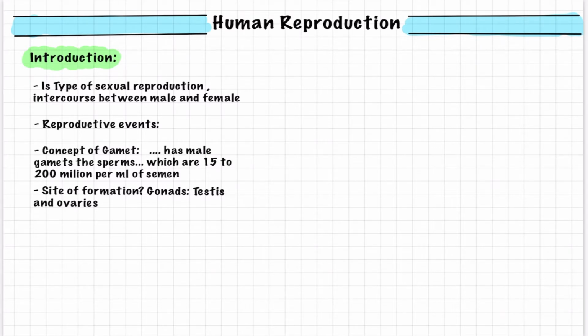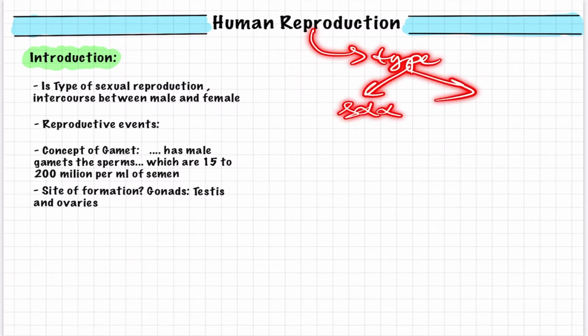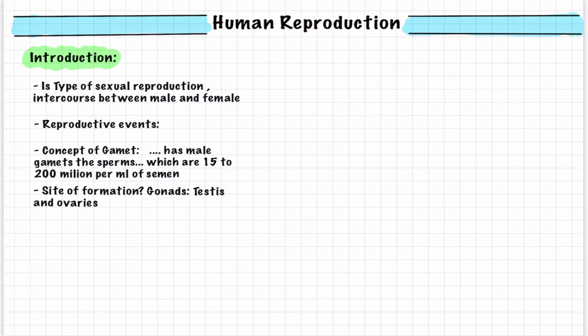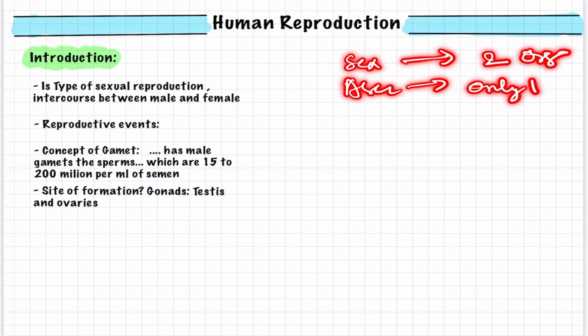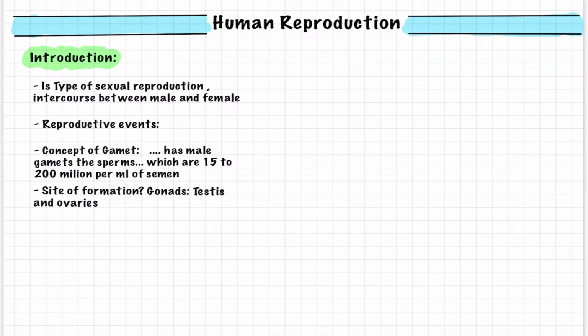So, my dear friends, when we start the study of human reproduction, the basic question that arises is: what type of reproduction is this? Is it sexual or asexual? The answer can be understood by knowing that we name it sexual when two organisms take part, and asexual when only one organism participates in reproduction.